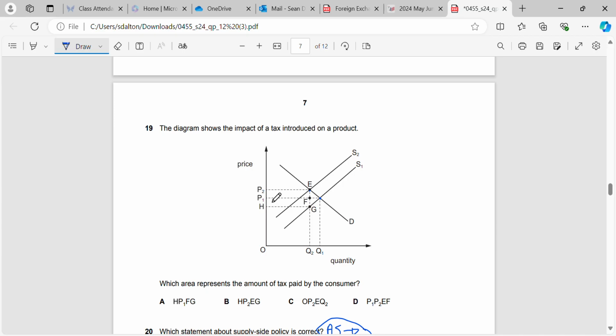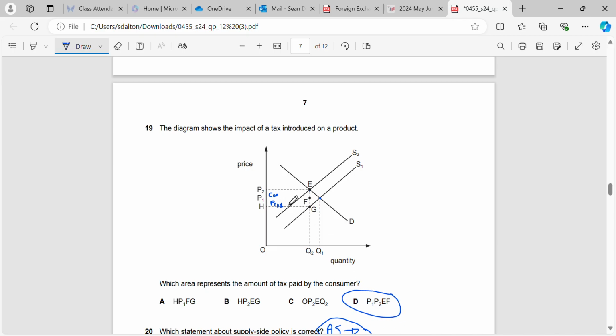Now, one thing that I'll just put in here, you can look over these. I've got diagrams exactly like this in my slides and in the Save My Exam notes. Depending on the elasticity, they can either pass on more or less of the tax to the consumer. But if I just put in here briefly, this is how it would look. So we can see that the tax that would be paid by the consumer, P1, P2, EF, right, this area.